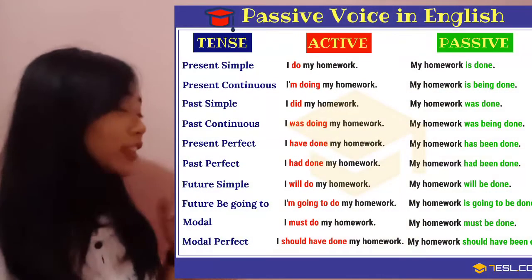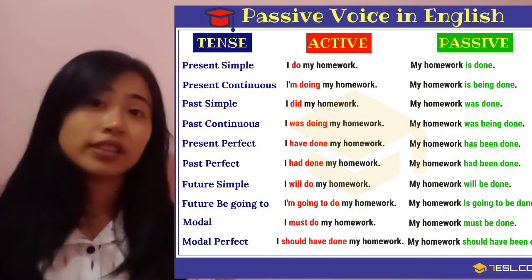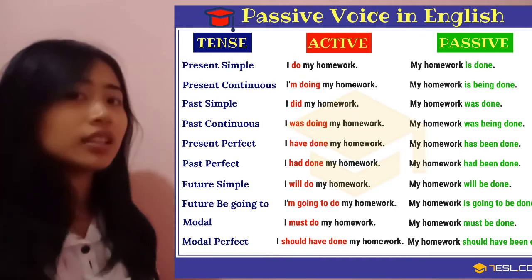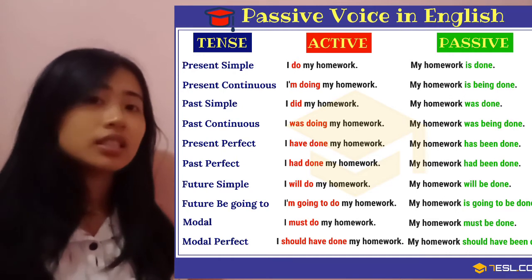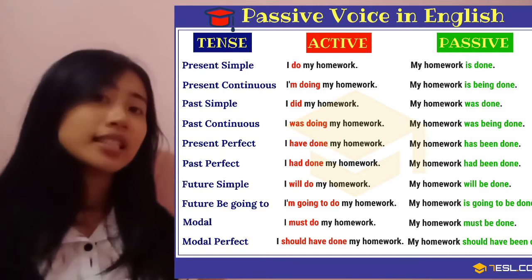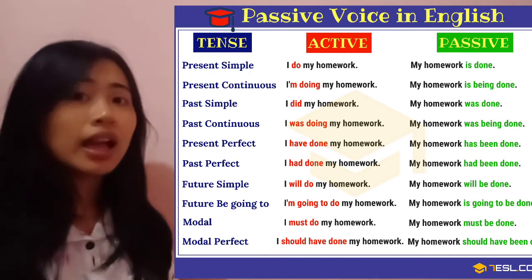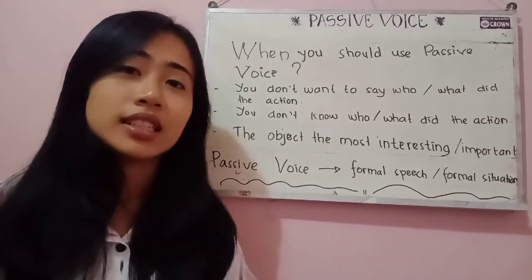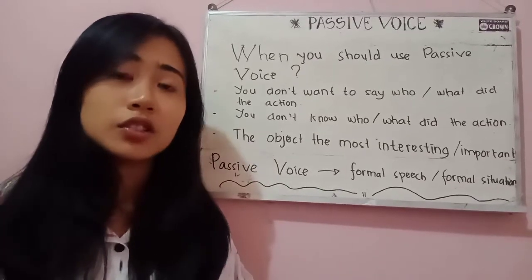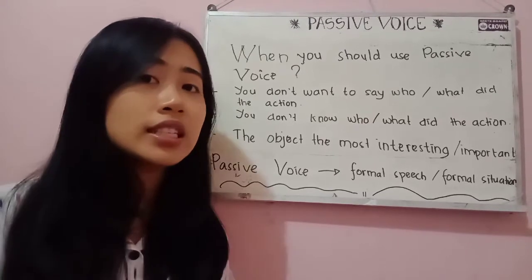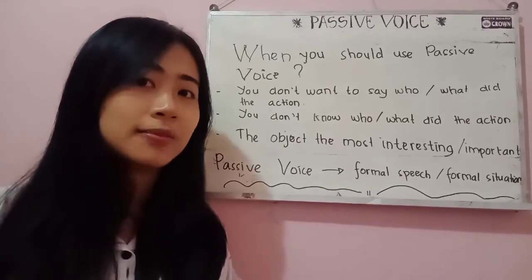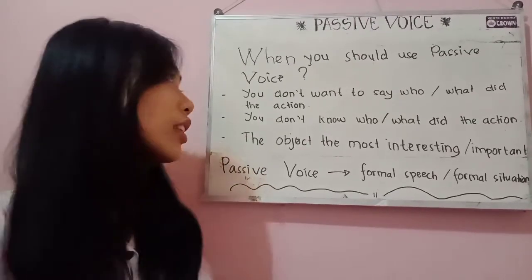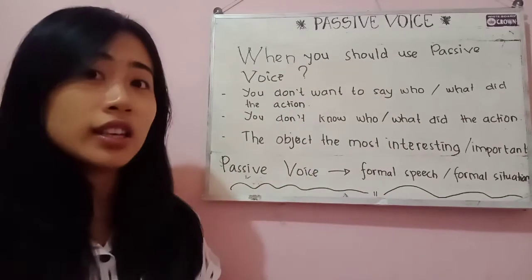Okay friends, here you can see the types of passive voice according to the tenses. As you can see, the passive voice always consists of the object from the active voice, to be, past participle, and the subject from the active voice. After you know the definition of passive voice, how to change active voice into passive voice, the formula of passive voice and its types according to the tenses, you should also know when to use passive voice.